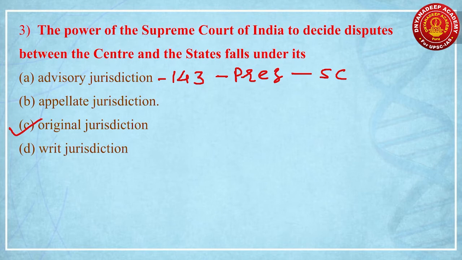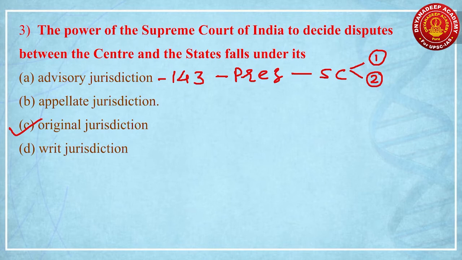This advice will be specifically on 2 grounds. First ground is that the President can ask advice from the Supreme Court of India regarding interpretation of a law, interpretation of the constitution or interpretation of any matter of public importance. This is the first matter. Second matter, the President can seek advice from the Supreme Court of India regarding any matter, any treaty, any agreement or any charter which existed before the constitution.